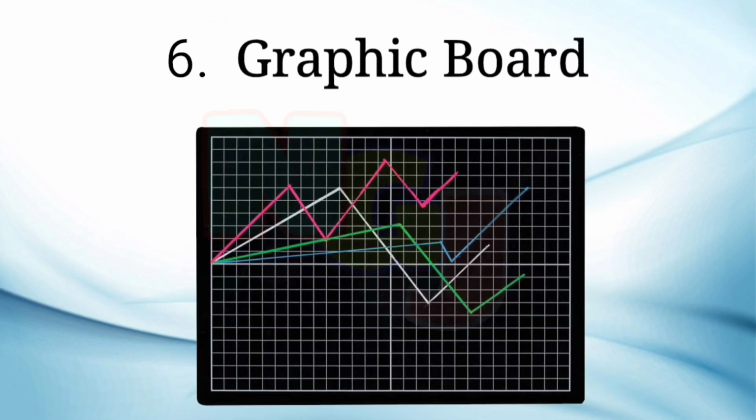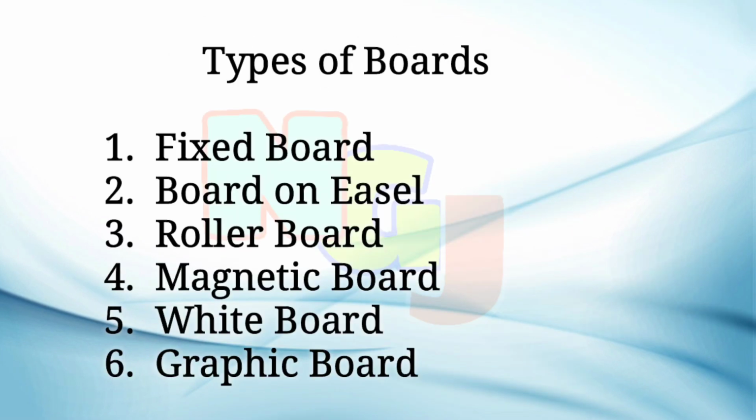It is also called as pressing graph perforated board. It has graphic lines and is used for teaching mathematics, statistics, and science. It can be used either vertically or horizontally. So these are the boards that are used in classroom teaching, and they are made use of by both the teacher and students in the class.